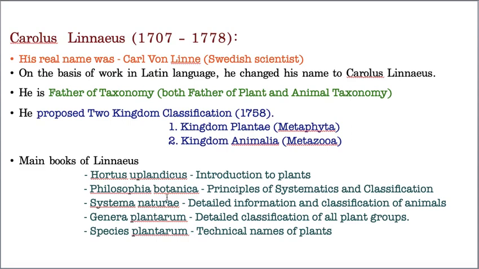The second book is Philosophia Botanica. In this, he has given principles of systematics and classification. The third book is Systema Naturae. In this, he gave detailed information and classification of animals. And Genera Plantarum. In this book, he gave detailed classification of plants, whereas in the last book, Species Plantarum, he has given the botanical, that means the technical, names of the plants. So these are the five books given by Carolus Linnaeus.